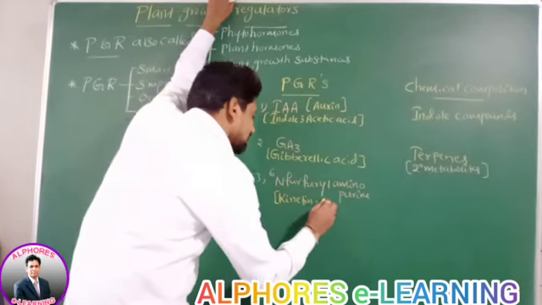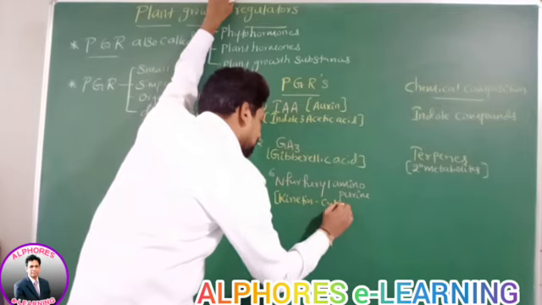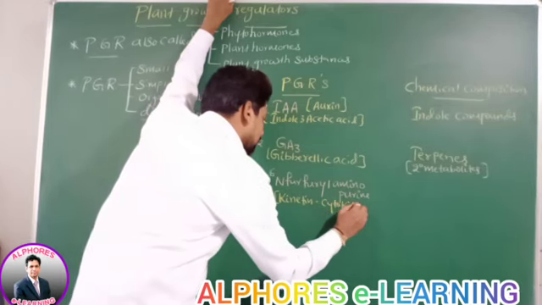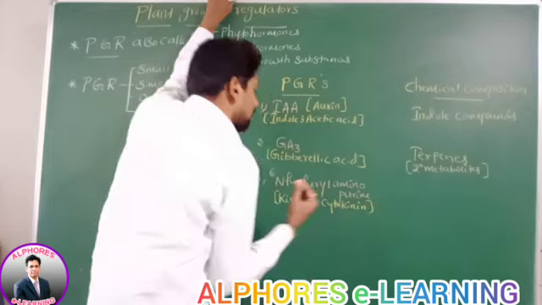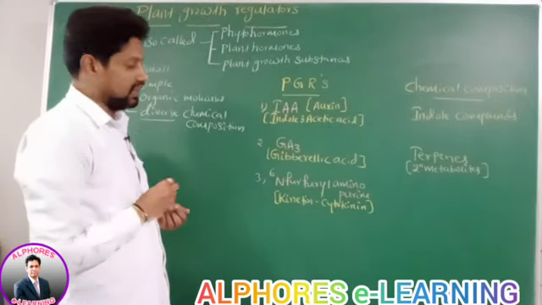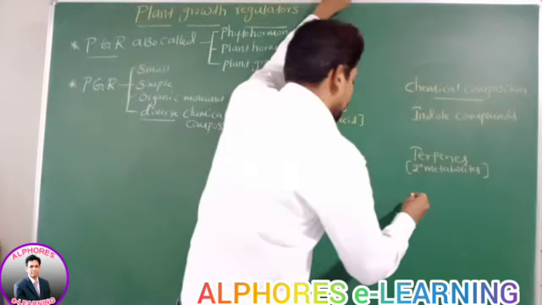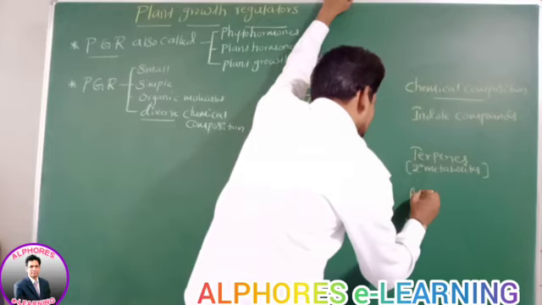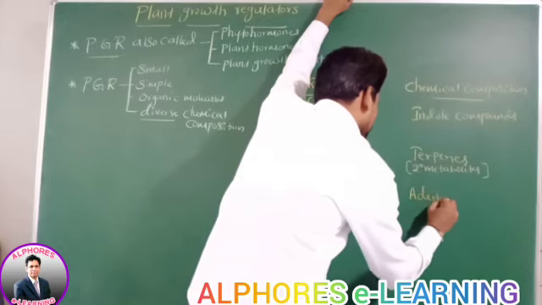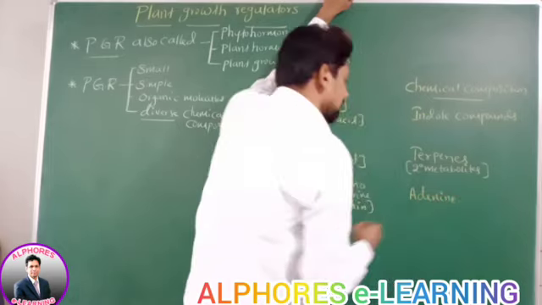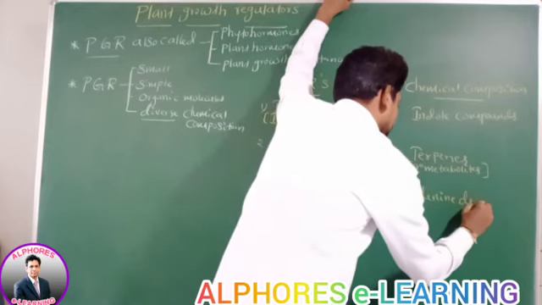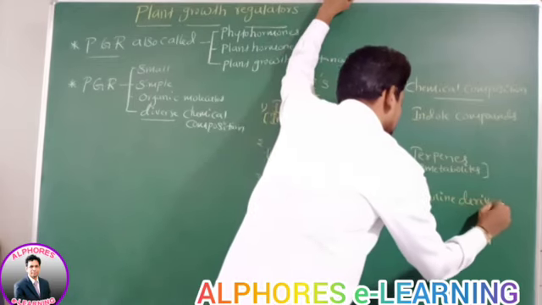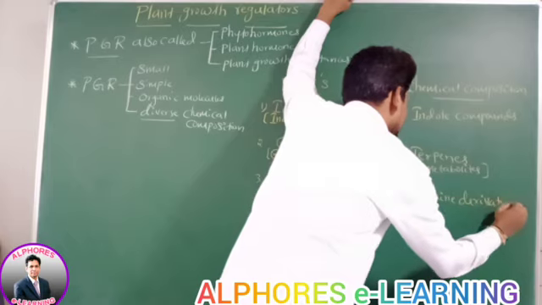What is this kinetin? Kinetin is a type of cytokinin. What is its chemical composition? It is an adenine derivative.